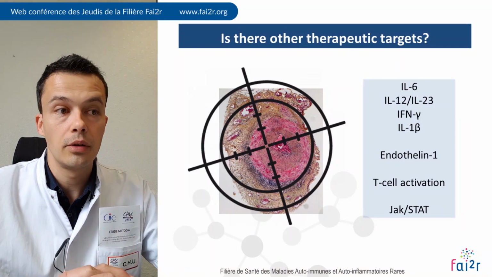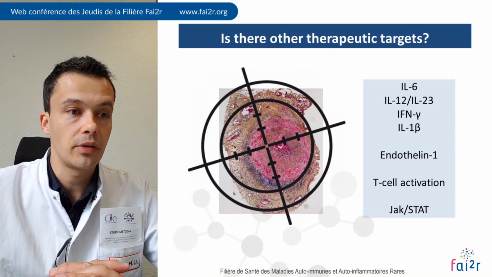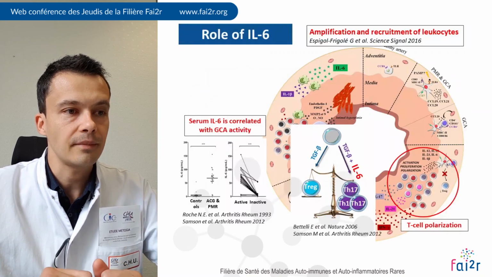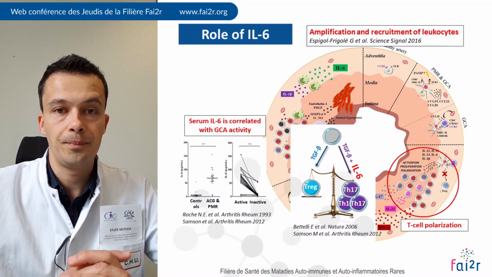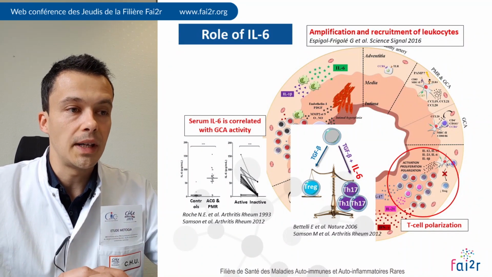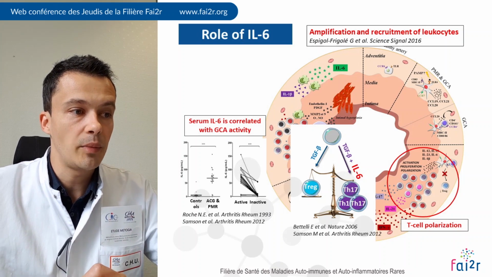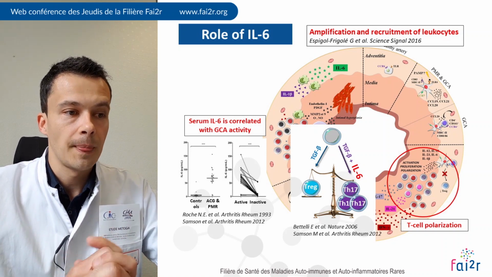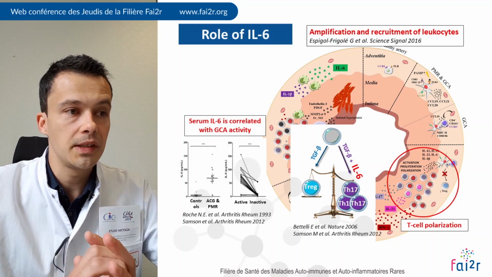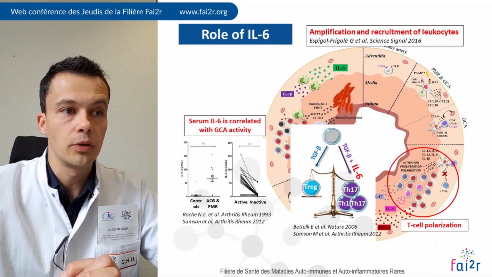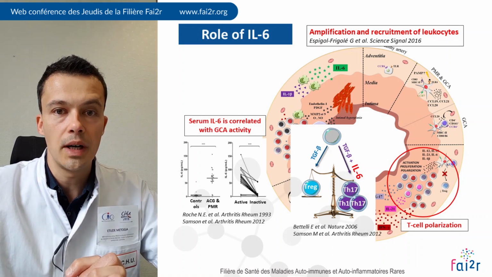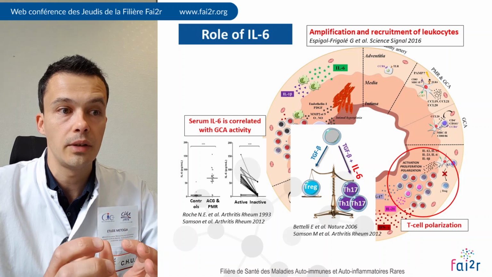So are there other therapeutic targets? The answer is yes, there are many other therapeutic targets. And as you know, one of the most important is IL-6. Serum IL-6 is correlated with GCA activity and is decreased when GCA is in remission. The second thing is that IL-6 is able to trigger an amplification of the recruitment of leukocytes, which is related to an increase in the expression of adhesion molecules in vasa vasorum.